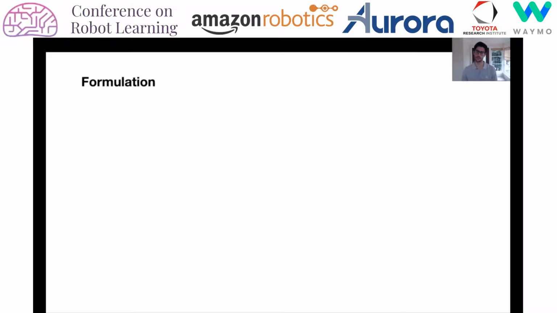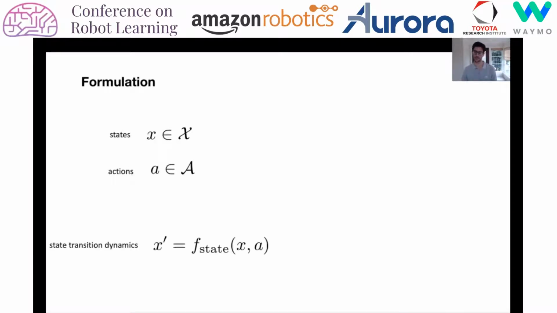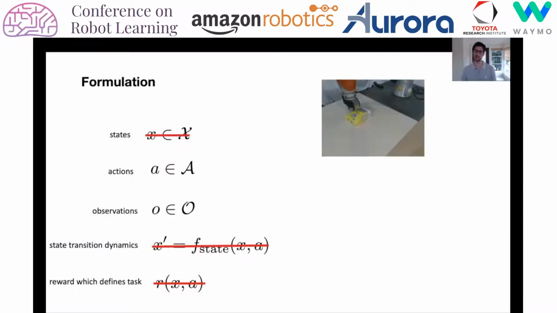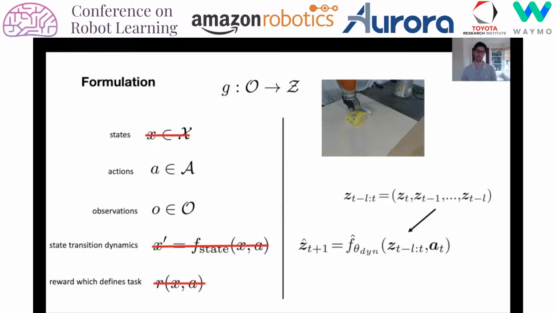Many standard approaches in robotics pose the problem in terms of states, actions, system dynamics, and the reward that defines the task. In practical robot manipulation scenarios, however, we typically don't have access to states, dynamics models, or a state-based reward. What we do have access to is the observations, typically in the form of images. Our approach is to learn a function g that maps the observations to a latent state z, in which you can learn the dynamics and specify the task.